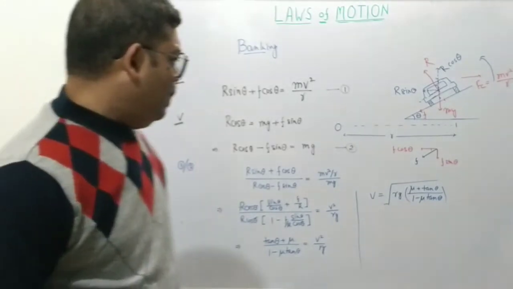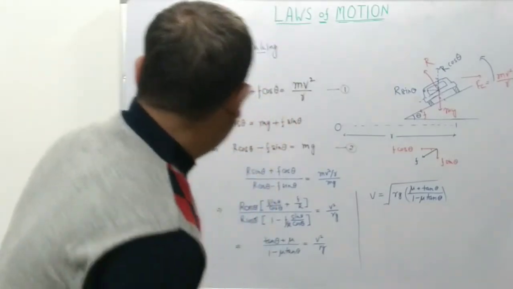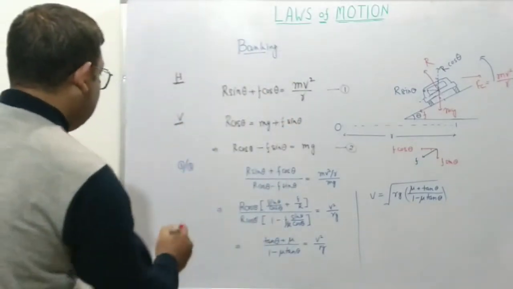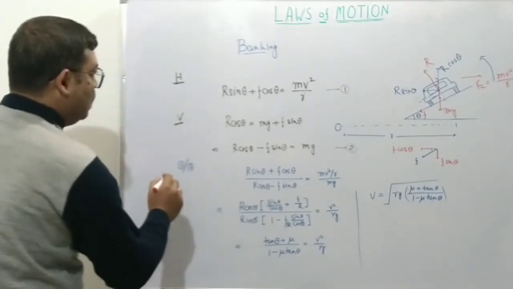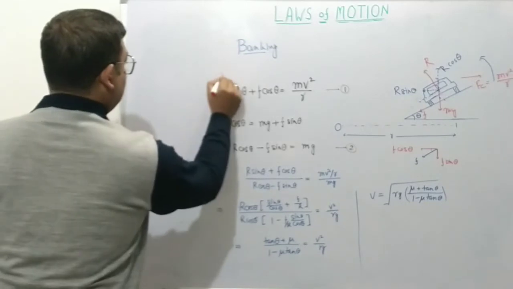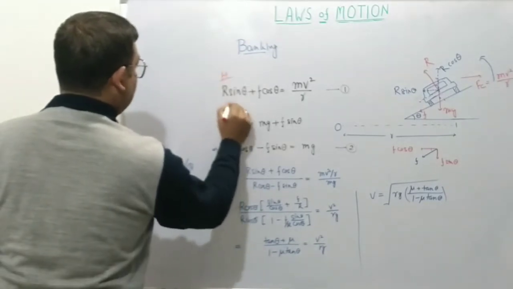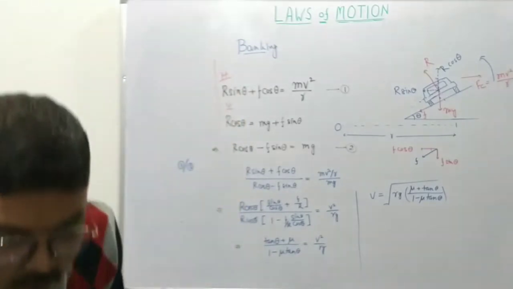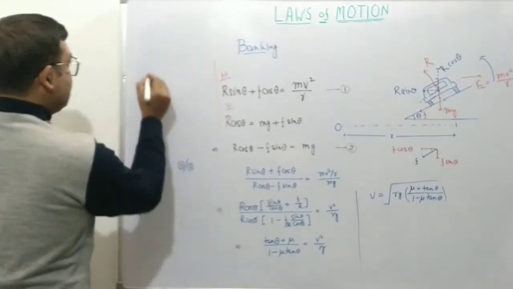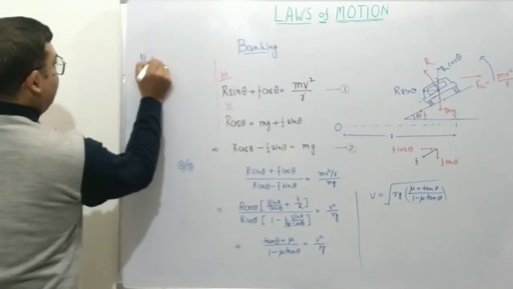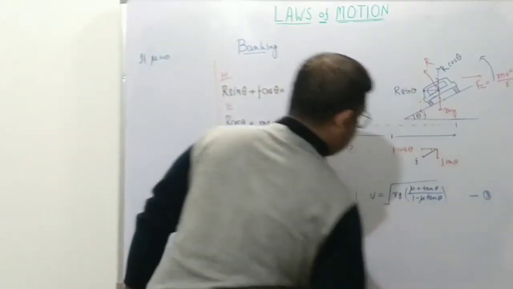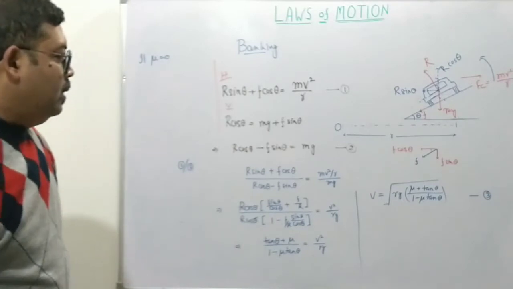Fine. So what if we get no friction? That is, if mu equals 0 in this equation number 3, what do we get?